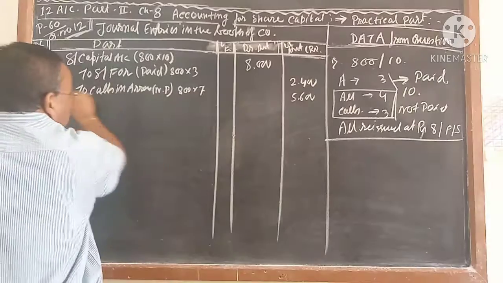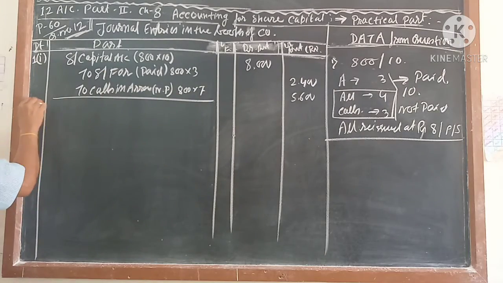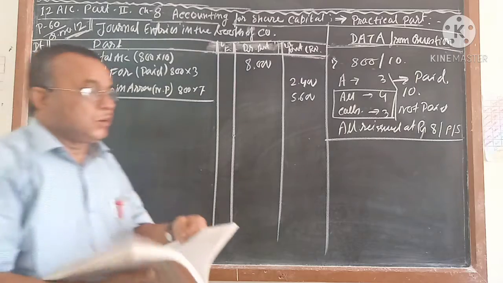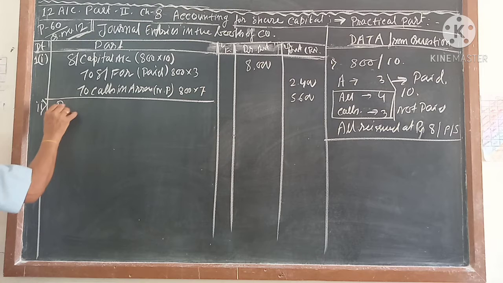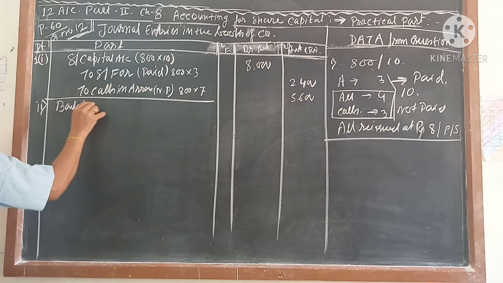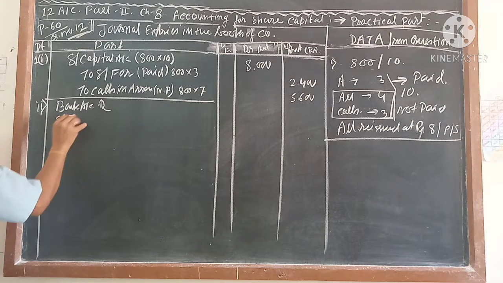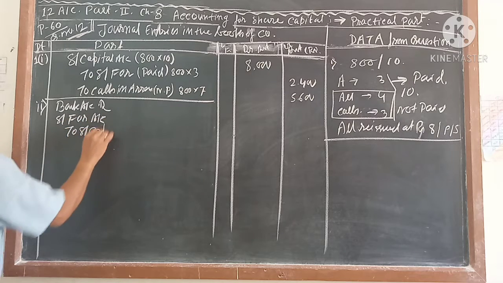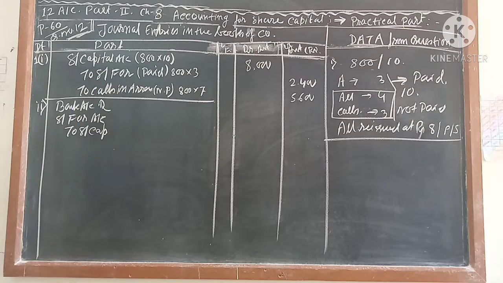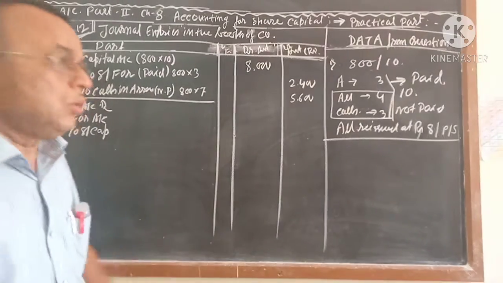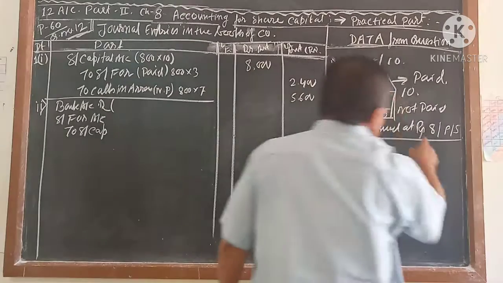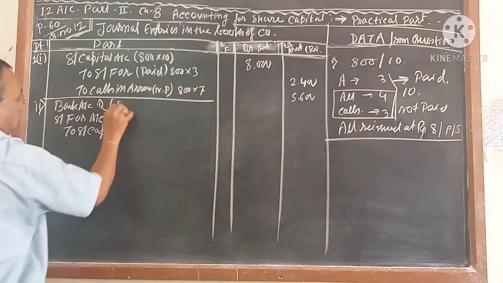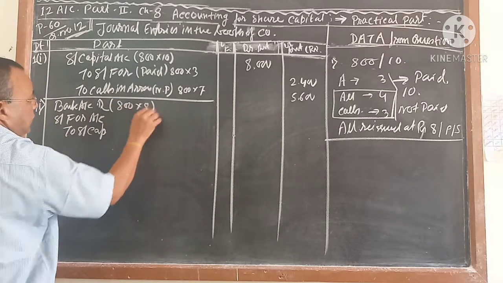The first entry is over. Second entry: it is given that you are going to reissue all these shares. You have to remember the reissue entry. Bank account debit, share forfeiture account debit to share capital account. Whatever accounts are coming, you have to remember them. Now, bank: how much is going to be received? 800 shares at 8 rupees. So it comes within brackets. If you write it, it will be very easy for you.